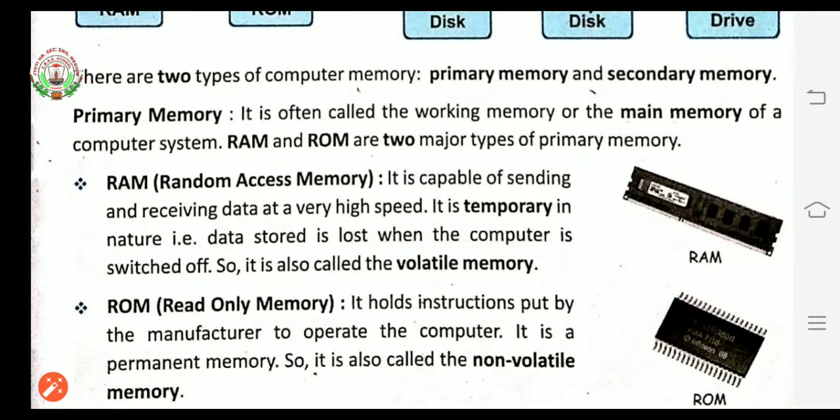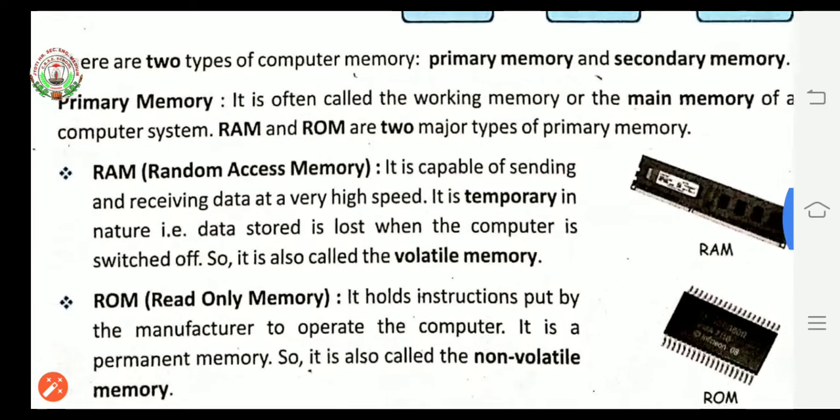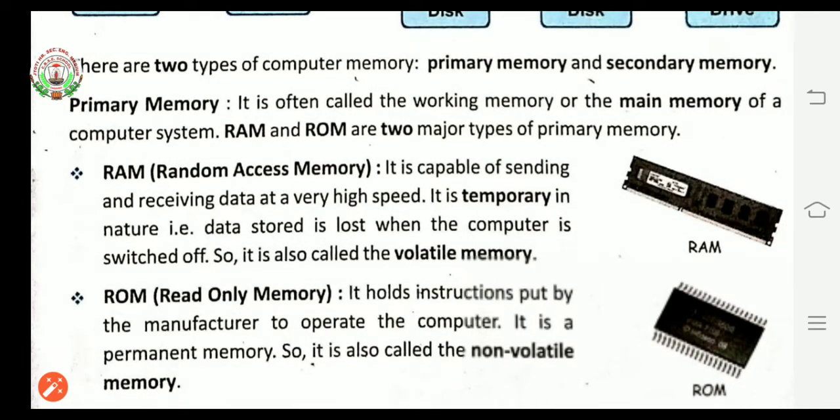RAM means random access memory. It is capable of sending and receiving data at a very high speed. Means it has that capacity that it can send any kind of data out of the system and can receive any data in the system at a very high speed. It is temporary in nature.